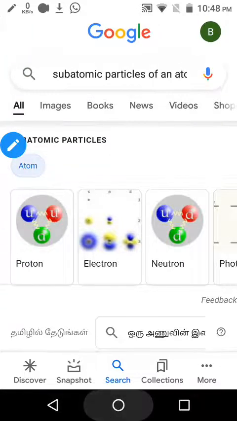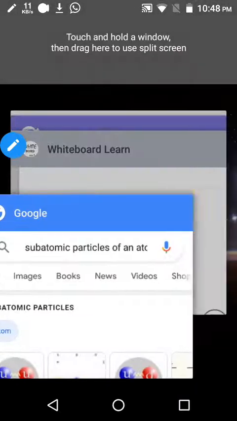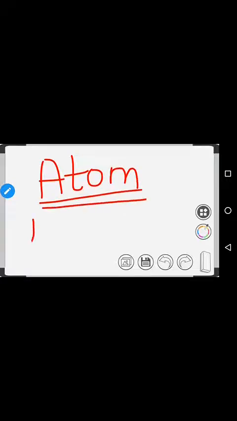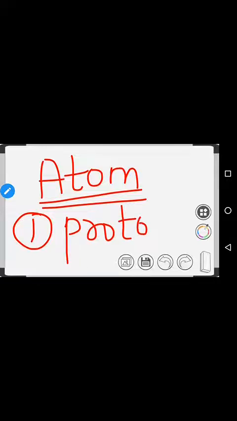The atom has a lot of subatomic particles, and in that we are going to see three things. First one is proton. What is a proton?